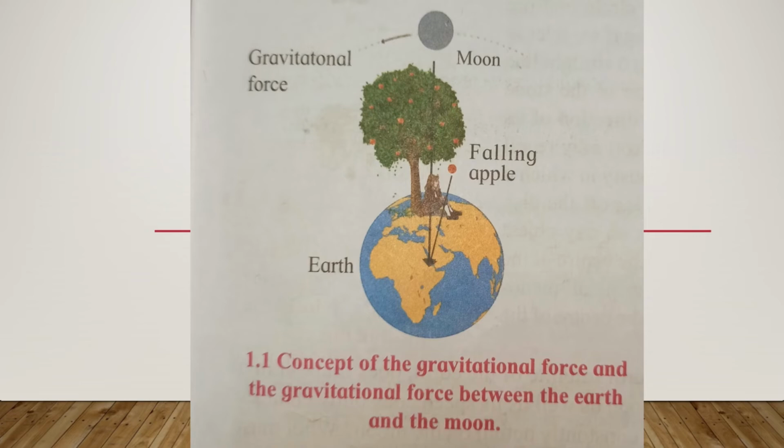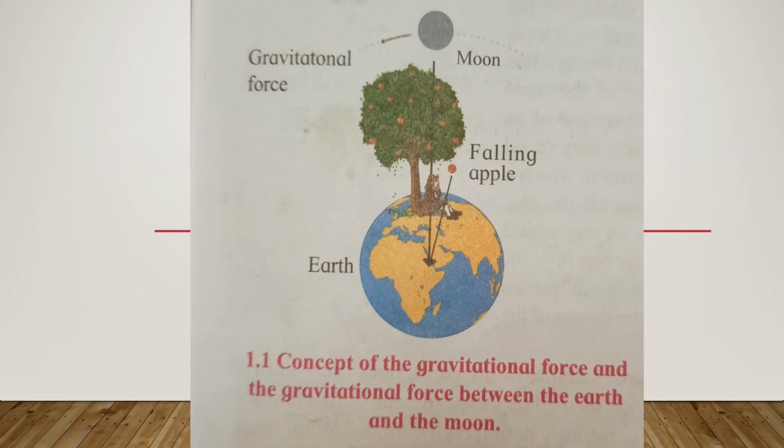So Newton thought that if the force of gravitation acts on an apple on the tree at different heights from the surface of the earth, can it also act on objects at even greater heights, much further away from the earth, like for example the moon? Can it act on even further objects like the other planets and the sun?